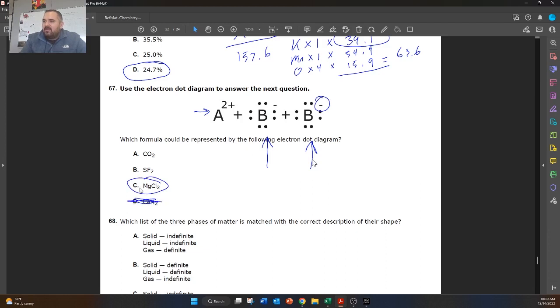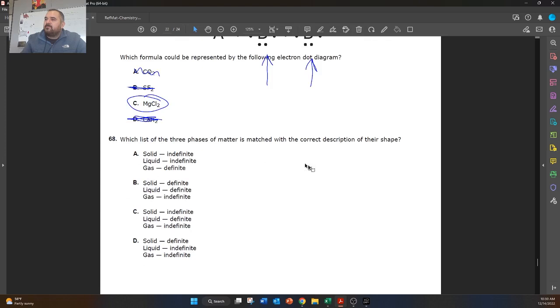Calcium hydride, that won't work. Sulfur fluoride, that won't work because it's covalent. And CO2 also won't work because it's covalent.